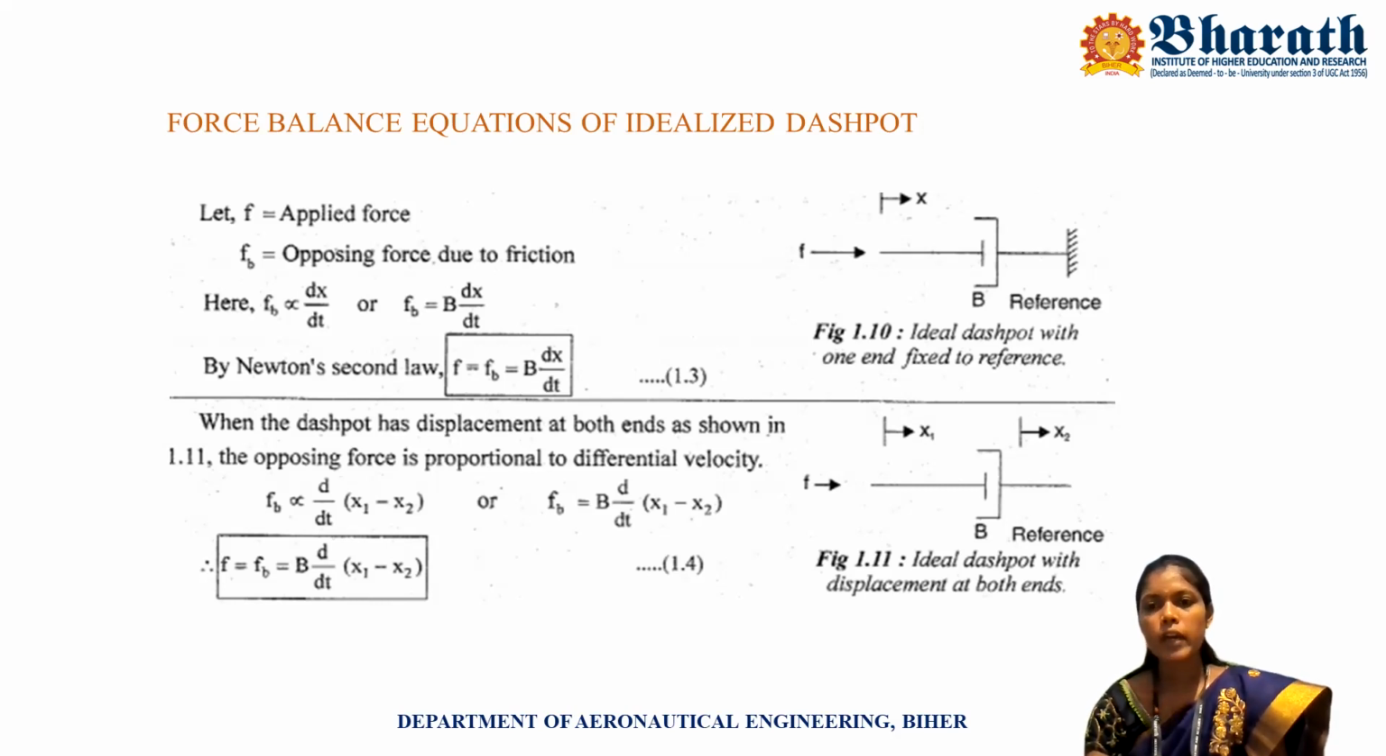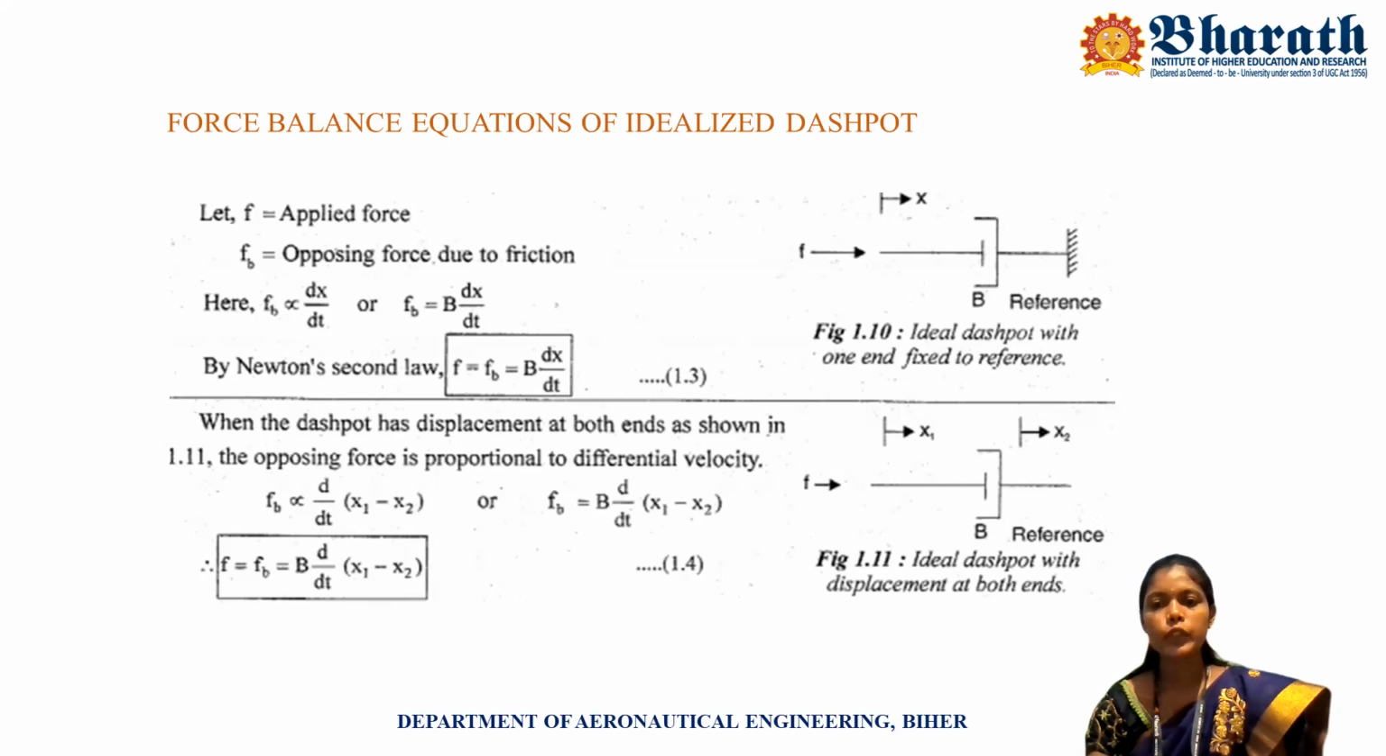Here, this dashpot has one fixed end and one free end. Now, considering both ends are free, it has two displacements. One is x1 and another one is x2.